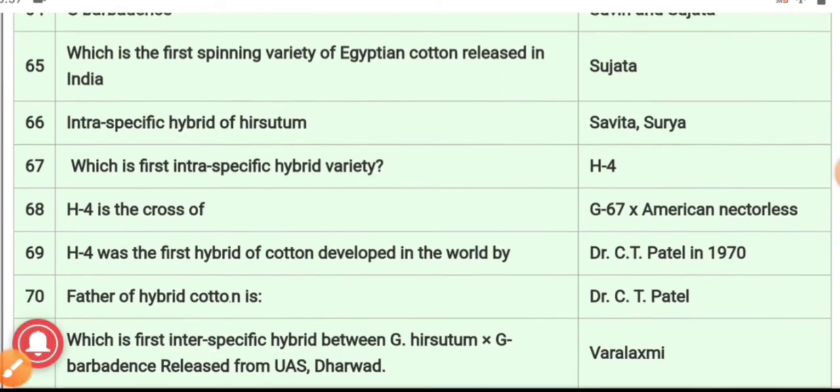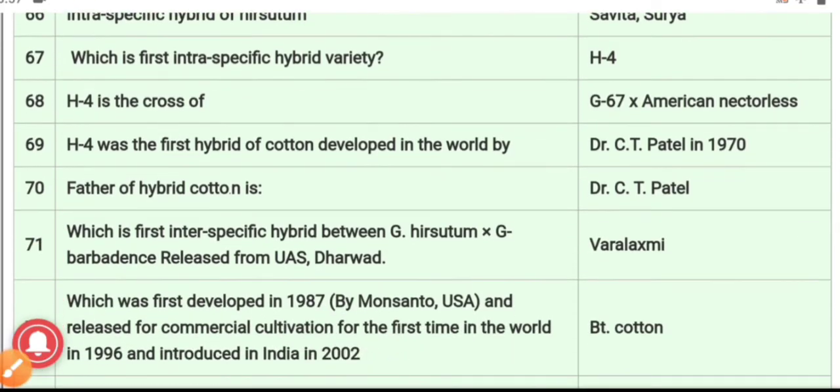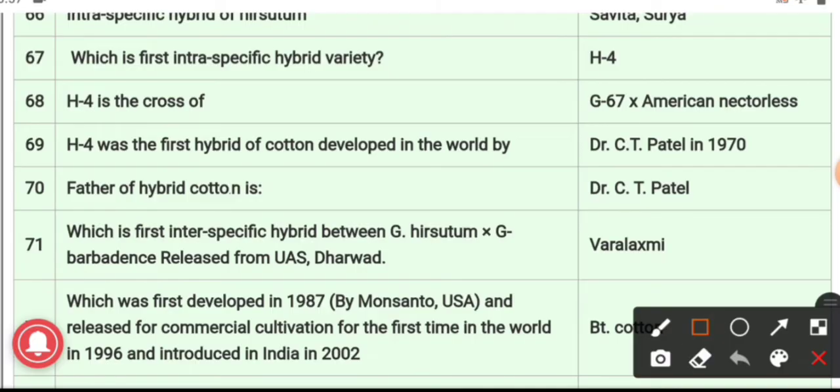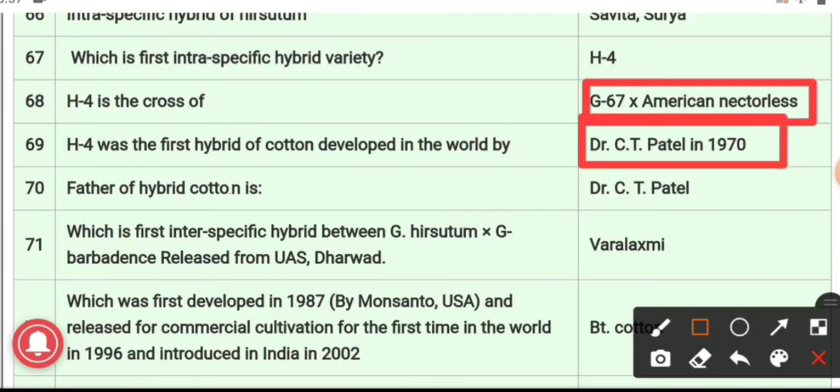Okay. 68th question, we have discussed that H4 is a cross of G67 into American nectarless. H4 was the first hybrid of cotton developed in the world, and it was developed by Dr. C.T. Patel in 1970.